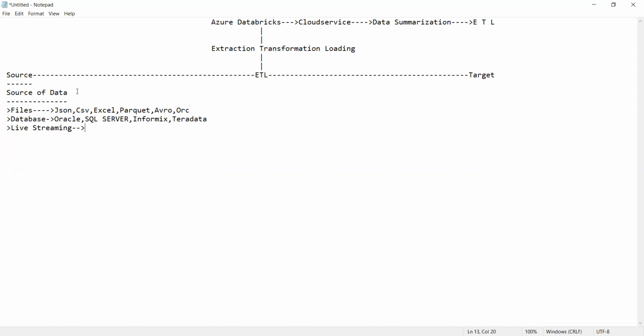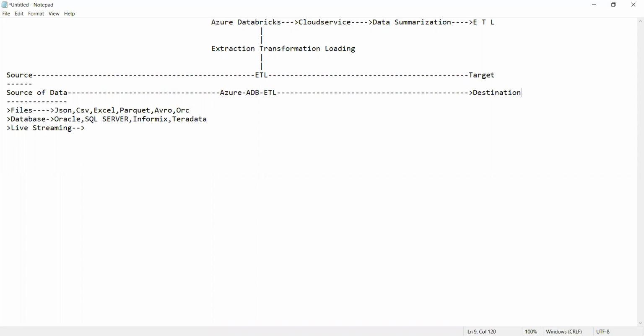So what we do is we get the data from these sources of data into Azure. Once the data is extracted into Azure, we use ADB, that is Azure Databricks, and perform the job of ETL. And finally, once the data is done, it is loaded into the target or the destination.